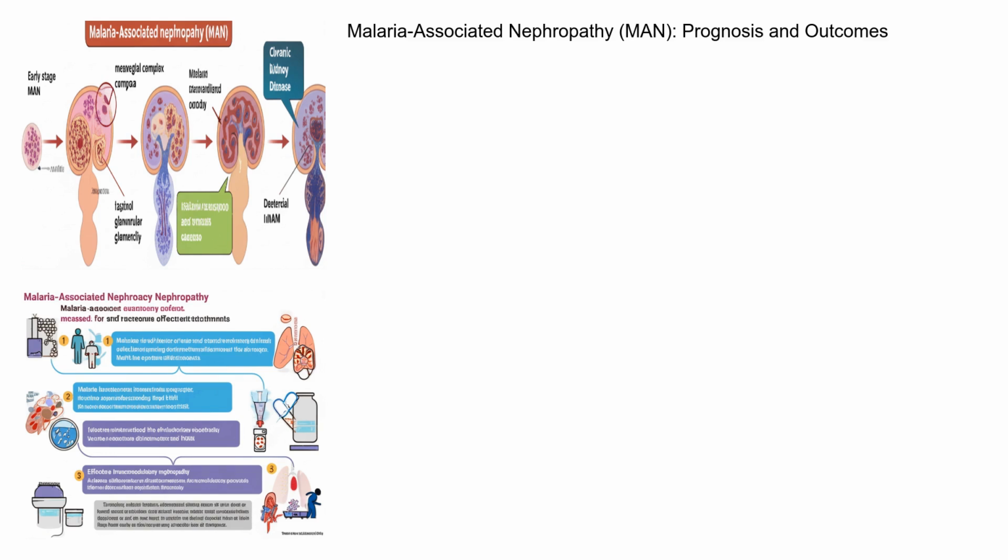Recent research is focused on understanding the specific mechanisms underlying the pathogenesis of MAN, identifying biomarkers for early detection, and developing more effective treatment strategies. Studies are also investigating the potential role of vaccines and immunomodulatory therapies in preventing or treating MAN. Further research is needed to improve our understanding of this complex condition and develop interventions that can reduce its impact on affected populations.